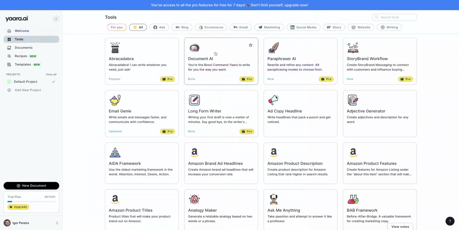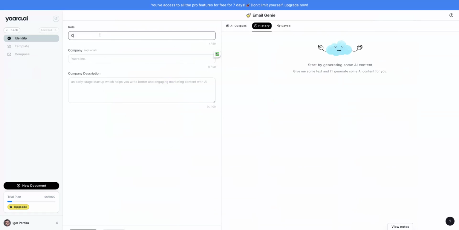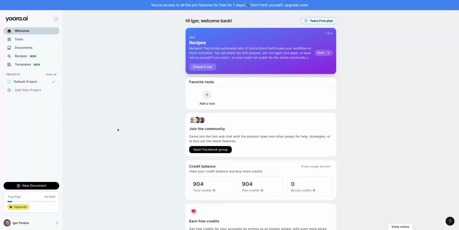About the different kinds of tools, check out the Email Genie first. My role, SEO, AppSumo, and I'm gonna add the company description. AppSumo description is here. I think I ran out of credits now. You can see that it's only, no, I have more words left. So let's try again.